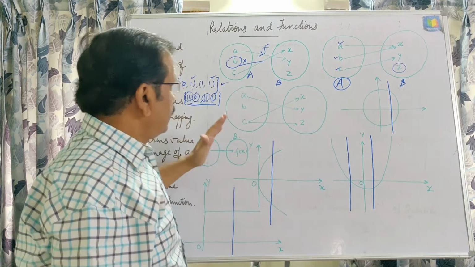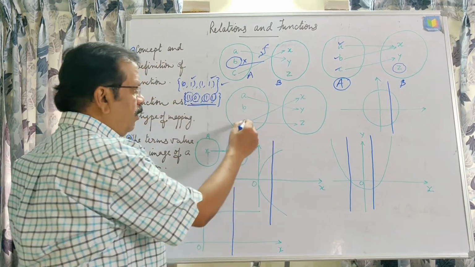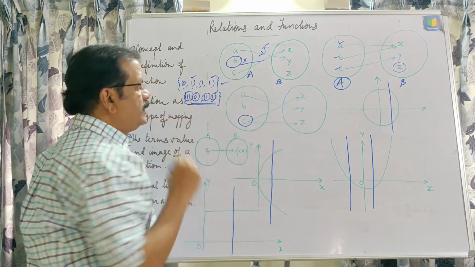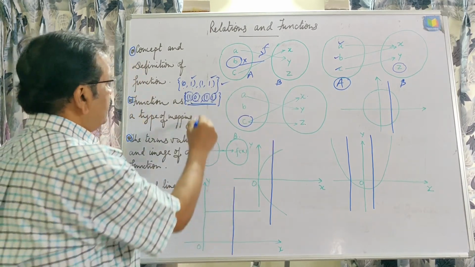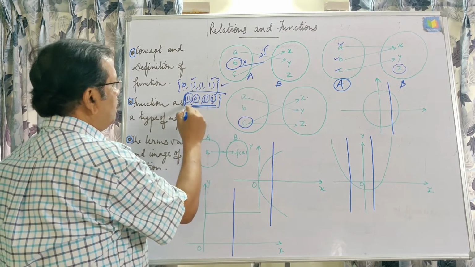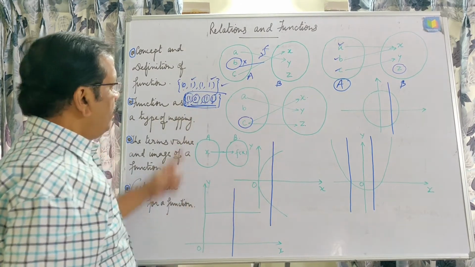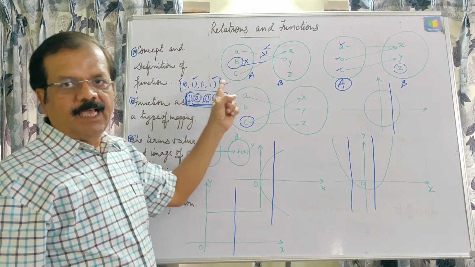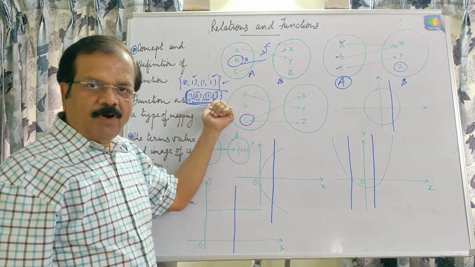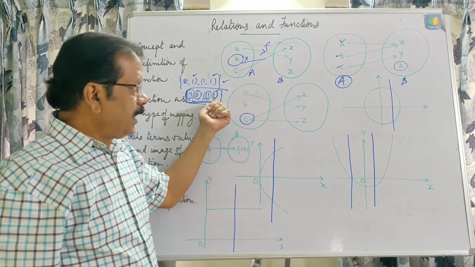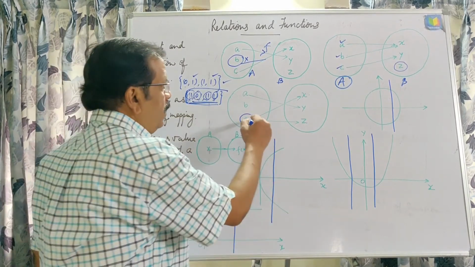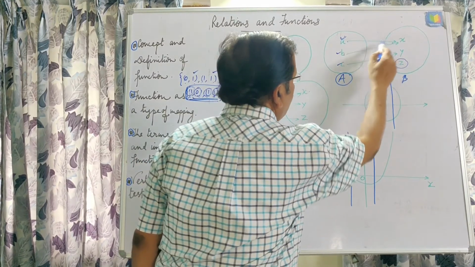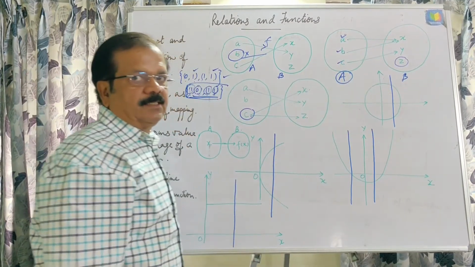Now the third condition: none of the elements should have two different elements as its image. Here (1, 0) and (1, 1), 1 is having image 0 and 1 is having image 1, and this type of ordered pair will not be taken as a function. But it is possible for two different elements to have the same element as their image.